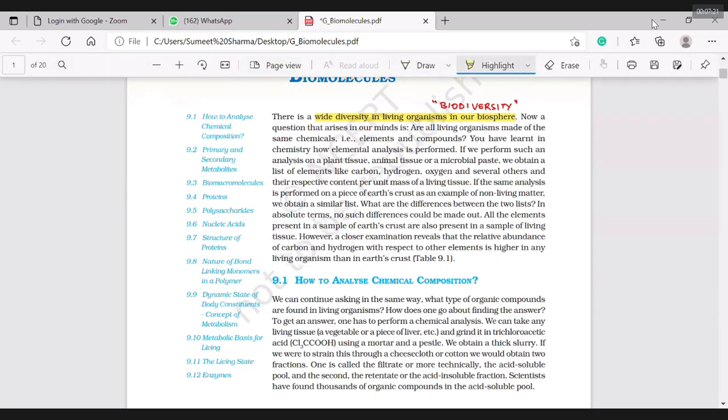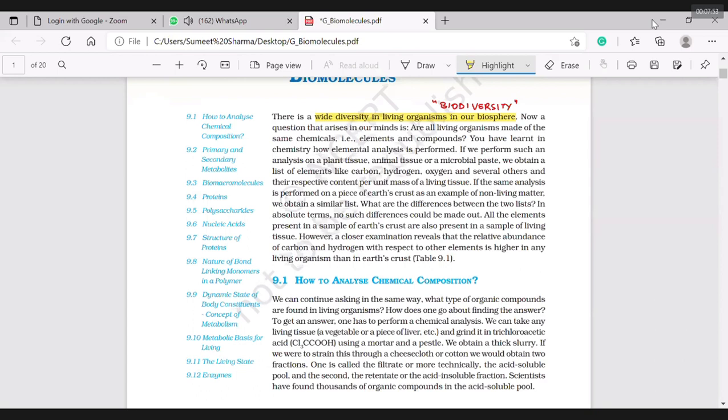Now, a question that arises in our mind: are all living organisms made up of the same chemicals, elements, and compounds? You have learned in chemistry how elemental analysis is performed. If we perform such an analysis of plant tissue, animal tissue, or a microbial paste, we obtain a list of elements like carbon, hydrogen, oxygen, and their respective content per unit mass of the living tissue.